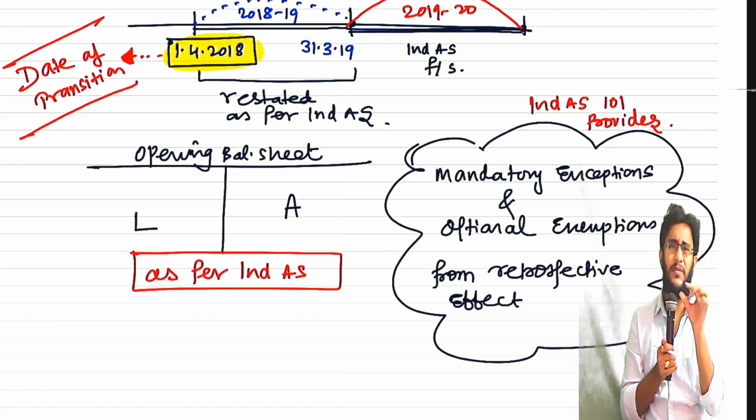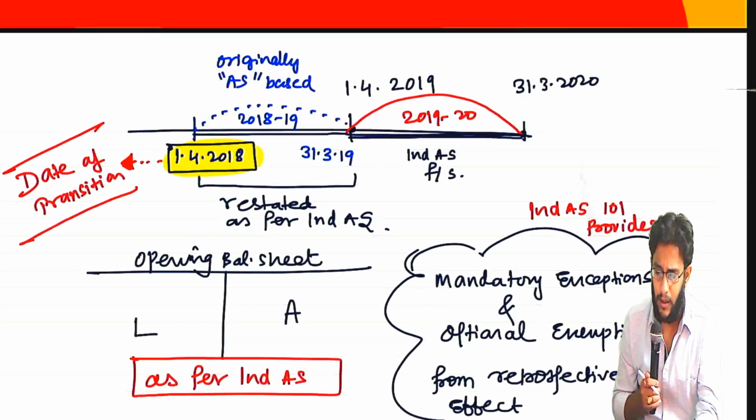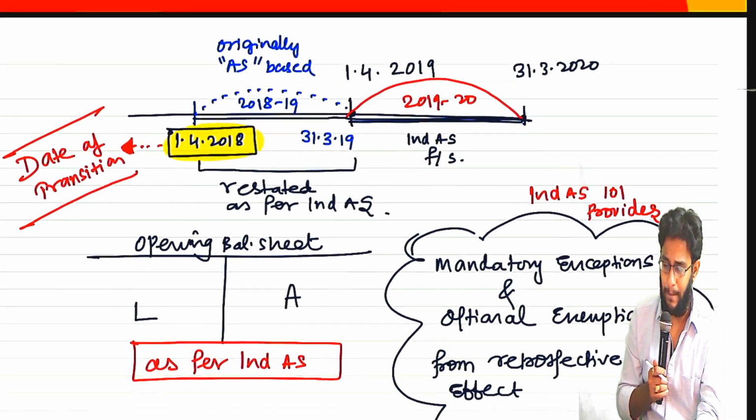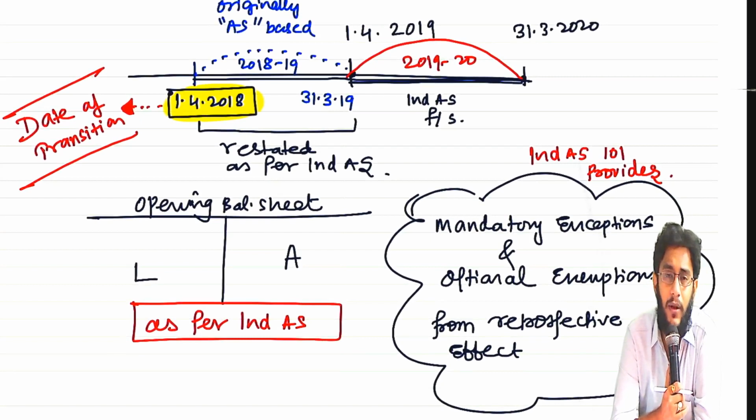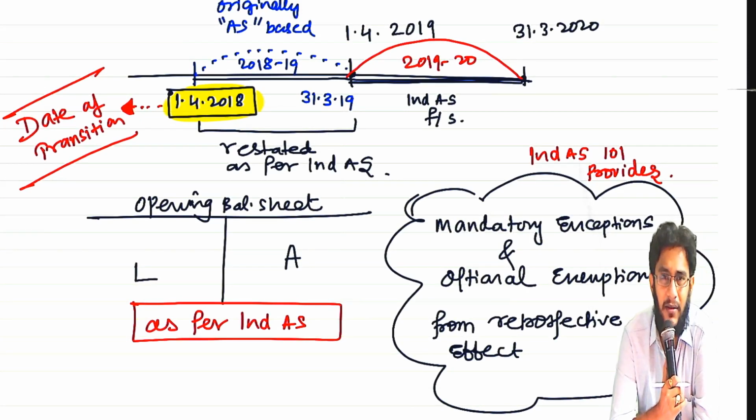Now, there are some small definitions and all. Now, sir, one thing you must understand: this standard, as you must have observed by now, is very practical oriented. And your study material, though they have added some 3 or 4 questions in this module recently, they are not so great in number. And the standard is a very lengthy standard. So it is not very advisable and also not practical for us to cover all the exceptions and exemptions.